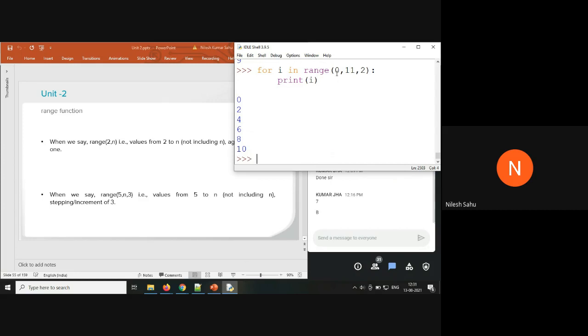You can see 0, then plus 2, 2, then 2 plus 2, 4, 4 plus 2, 6, 6 plus 2, 8, 8 plus 2, 10. So you can specify whatever increment you want here.